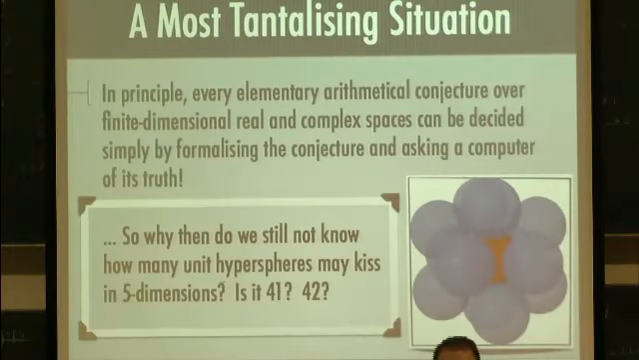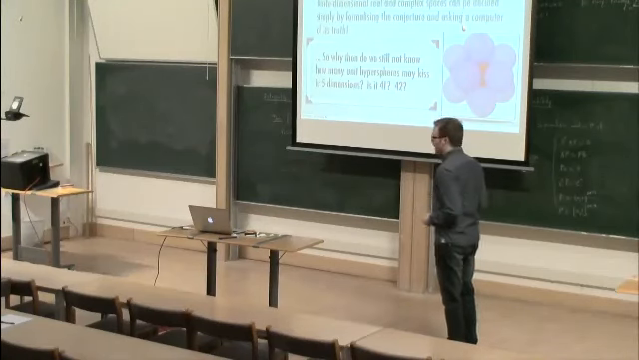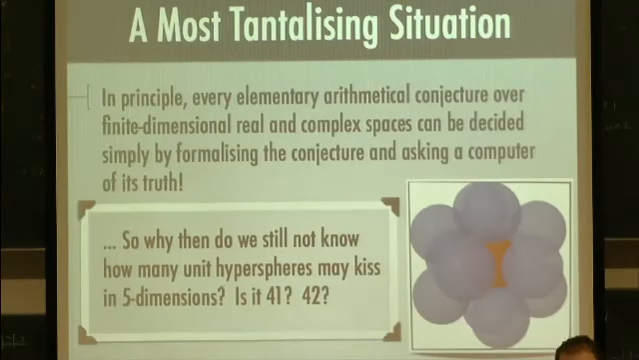So this leads to a most tantalizing situation. In principle, because of these decidability results, every elementary arithmetical conjecture over real and complex numbers, finite dimensional real and complex spaces, can be decided simply by formalizing the conjecture and asking a computer of its truth. We have an algorithm: we formalize our conjecture, send it to this algorithm, and the algorithm should be able to tell us whether or not this conjecture is true.